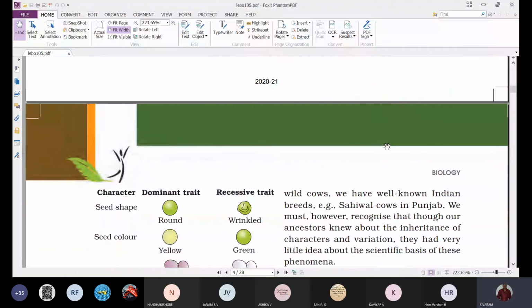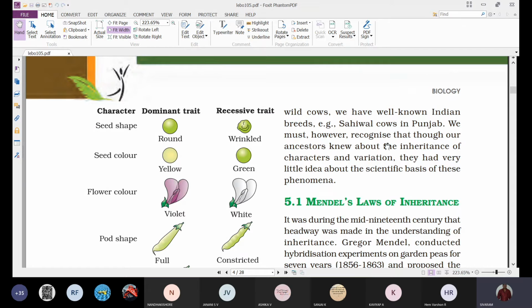They have developed a new breed of cow called the Sahiwal cow in Punjab.